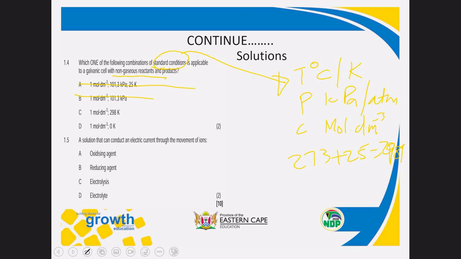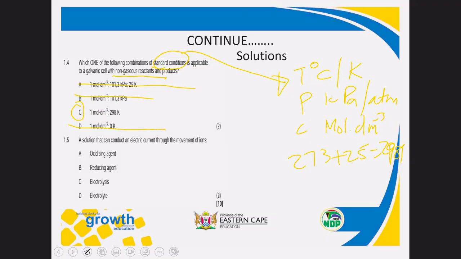So in this case, D is also out, which is 0 kelvins. So now we're going to take C, which is 1 mole per decimeter cube. That's the correct one because it's a non-gaseous reactants and products.